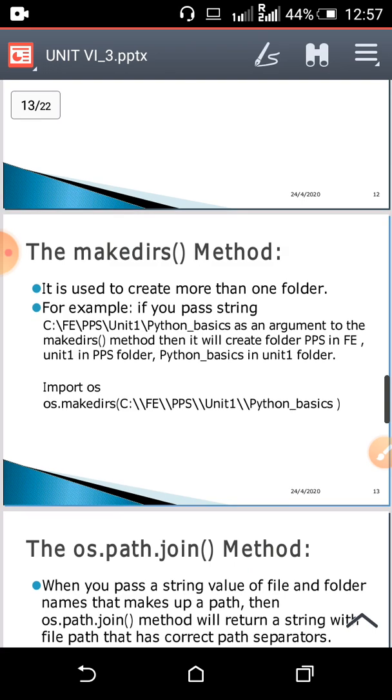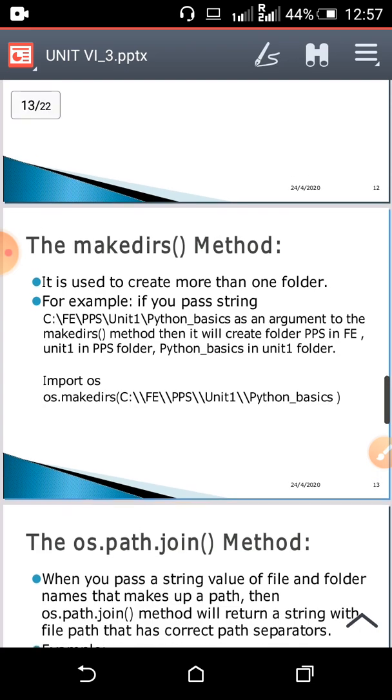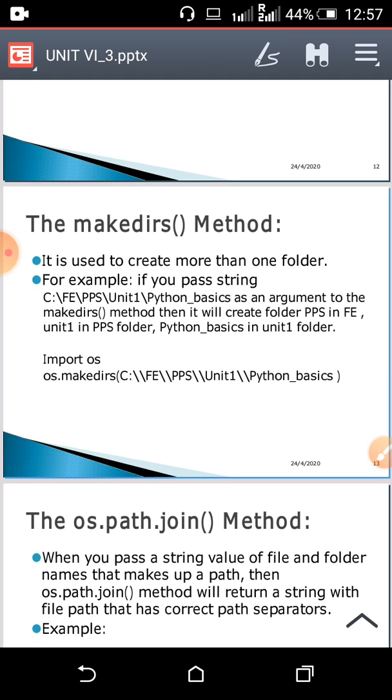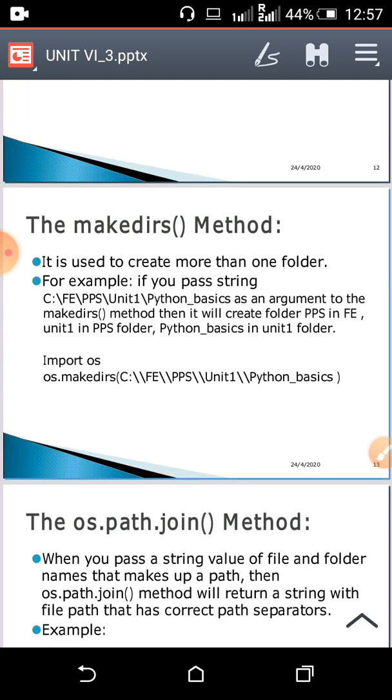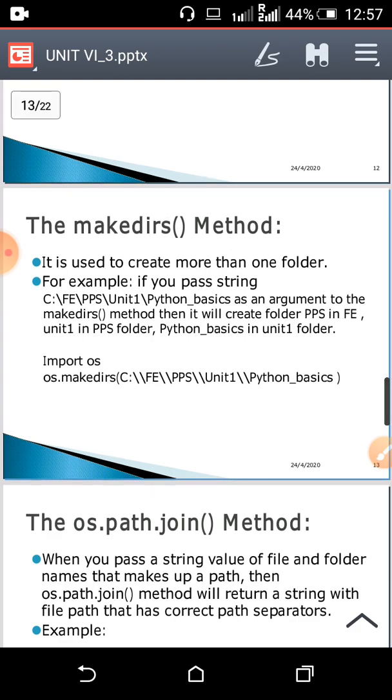Now next is the makedirs method. The makedirs method is used to create more than one folder or more than one directory. So the syntax is os.makedirs, in brackets you give the names of the directories you want to create.